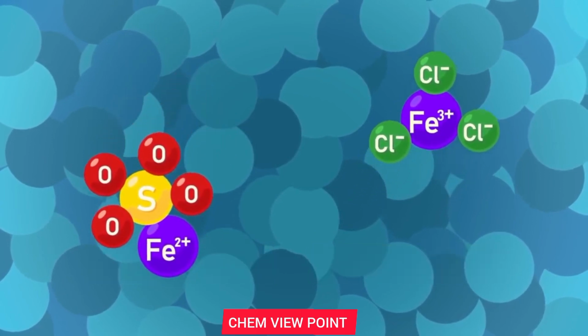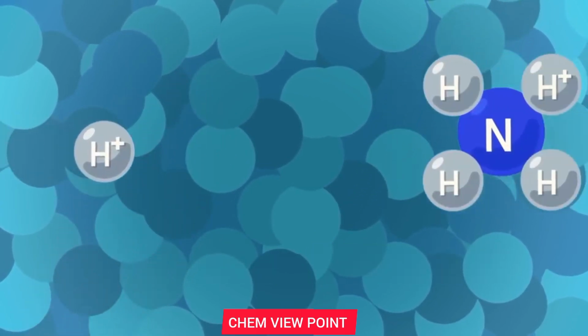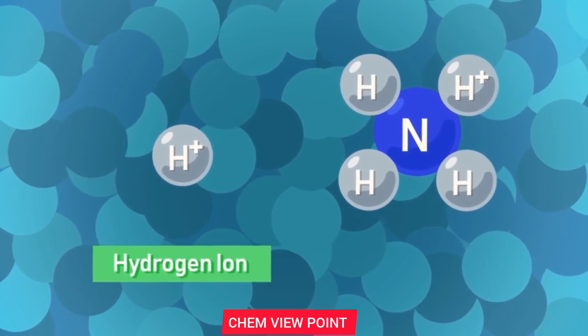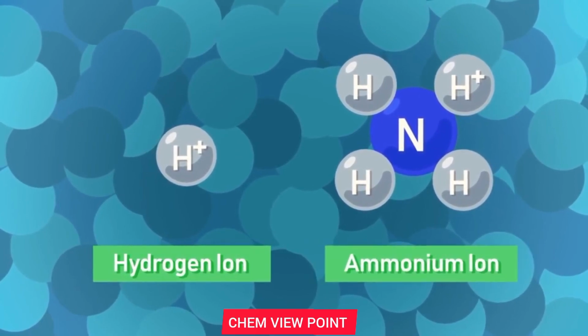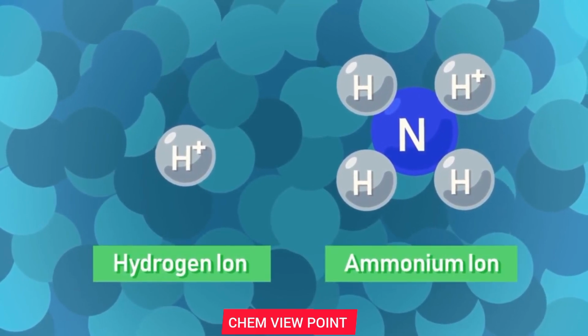There are a few non-metallic cations as well. Examples of this include hydrogen ion, H+, and ammonium ion, NH4+.